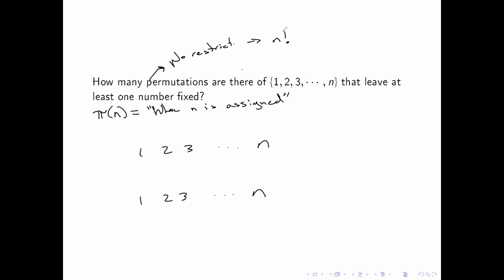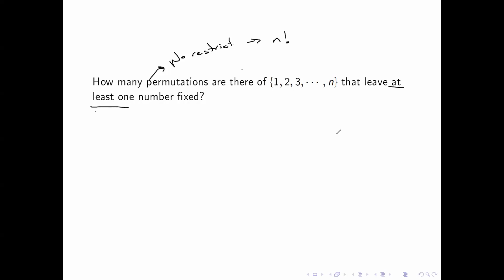But we have a restriction in here, and that's that we want to leave at least one number fixed. Well, there's lots of different ways. A classic one, and the key words I'm going to point out to you, is at least one. Why is that so important? Well, at least one means there's one or there's more.